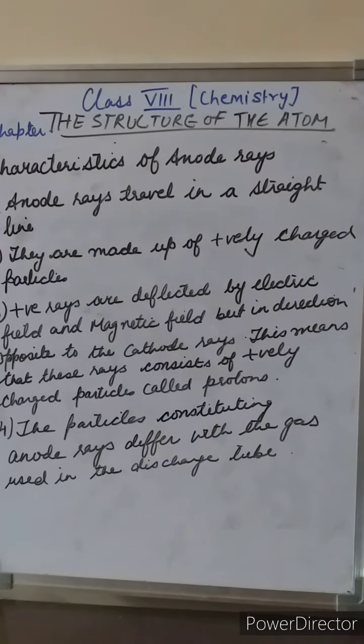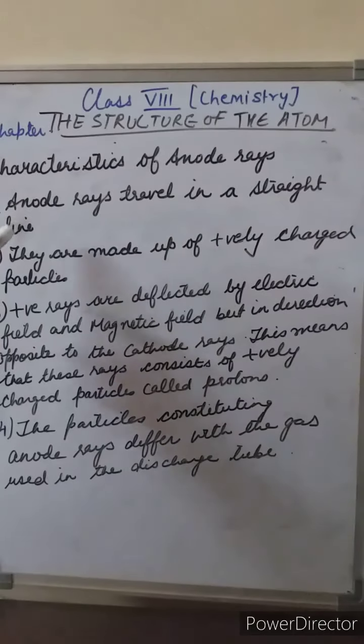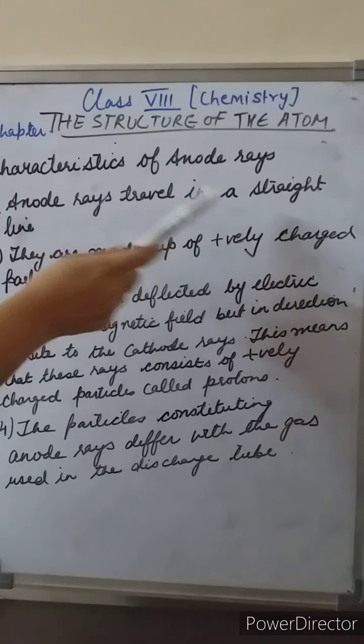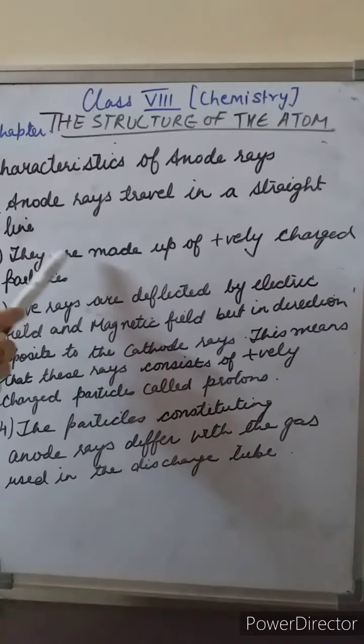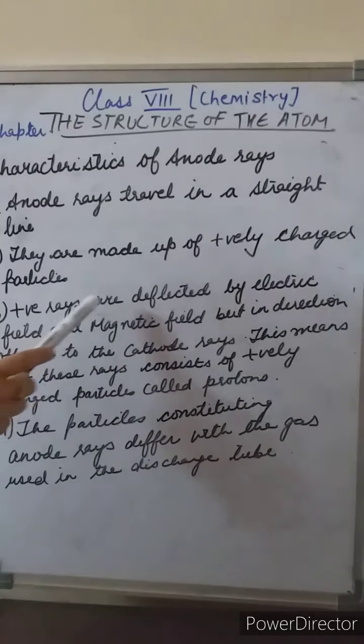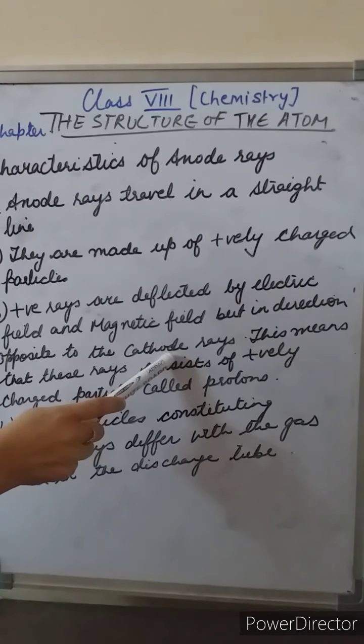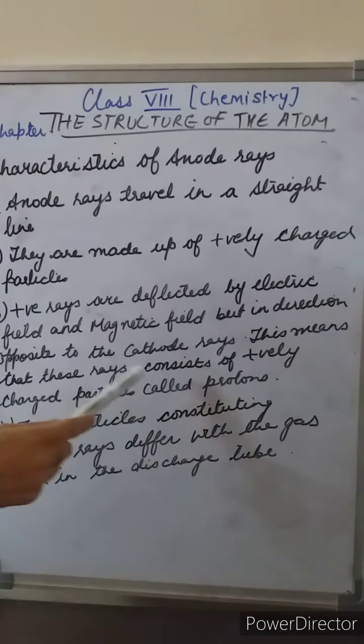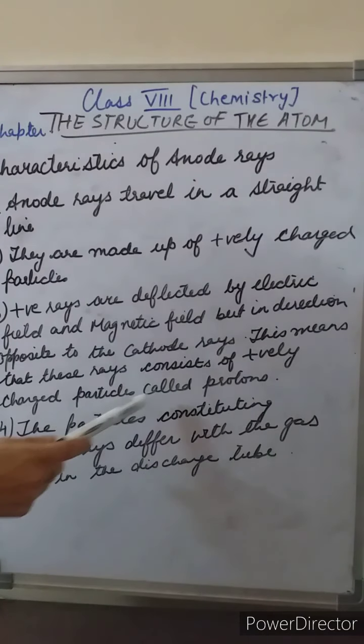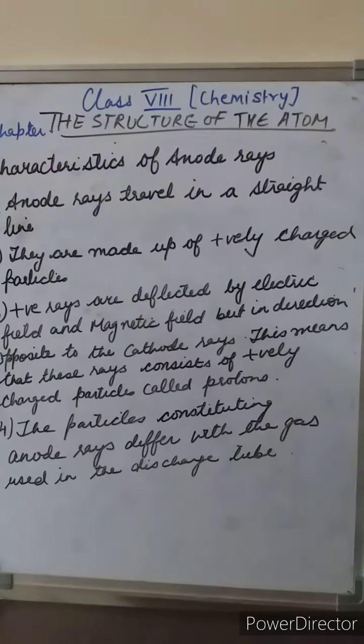Now we will learn the characteristics of the anode rays. The first one is that anode rays travel in a straight line. Second, they are made up of positively charged particles. Third, positive rays are deflected by electric field and magnetic field but in a direction opposite to the cathode rays. So this means that these rays consist of positively charged particles called protons. And the last, the particles constituting anode rays differ with the gas used in the discharge tube.